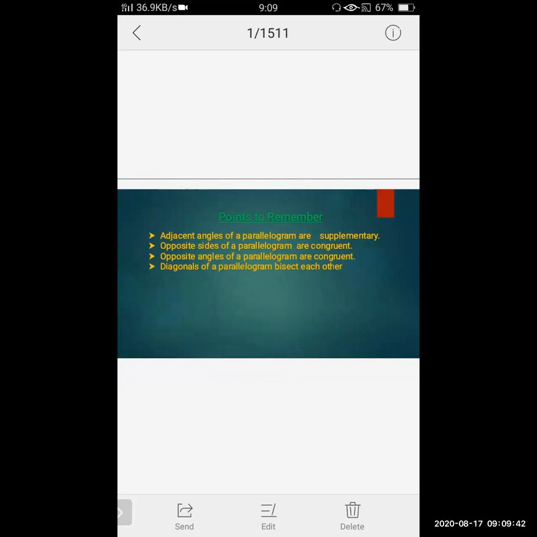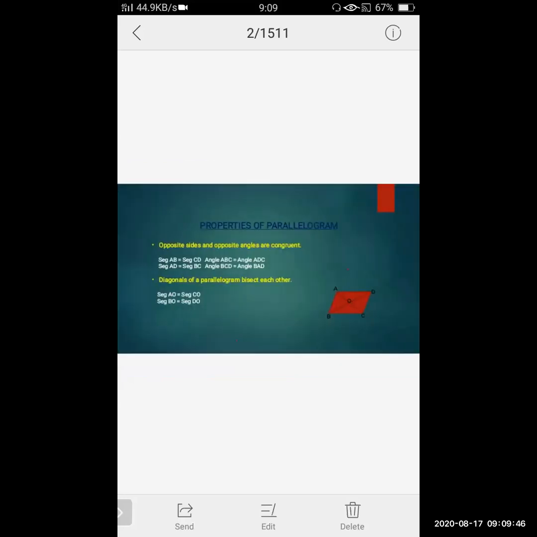Adjacent angles of a parallelogram are supplementary. Just look at the diagram. This quadrilateral ABCD is a parallelogram. Now what is the third property that you have to remember? That is adjacent angles. Now adjacent means what?